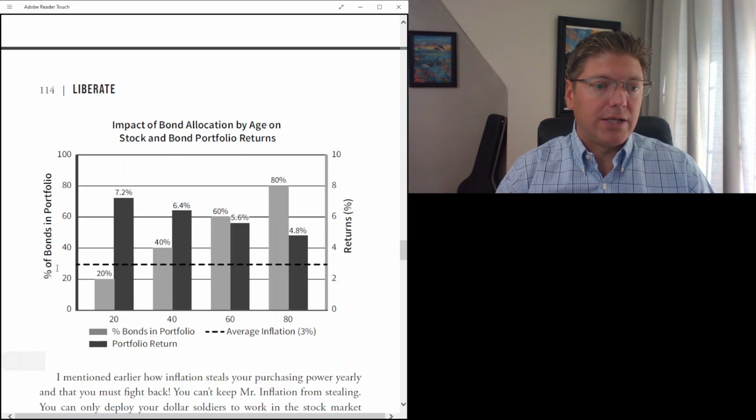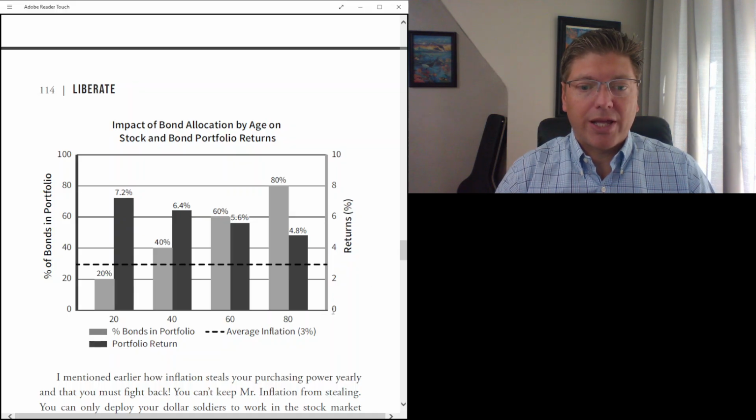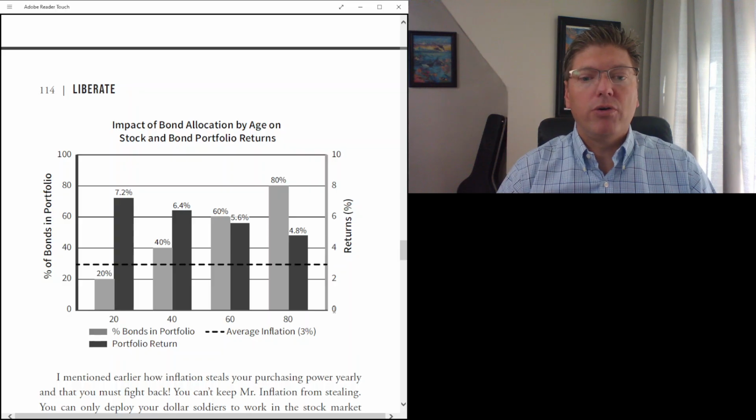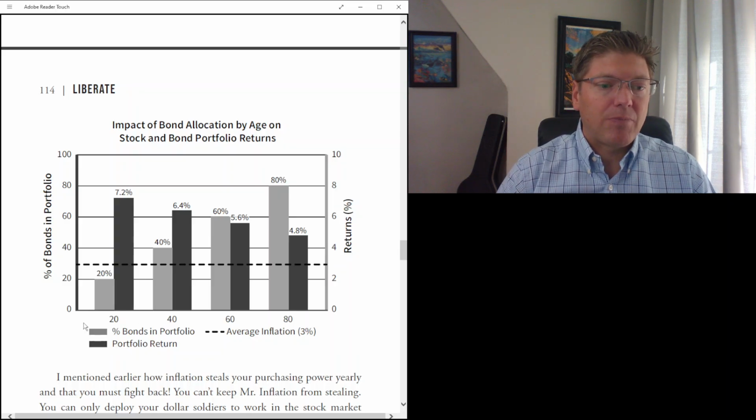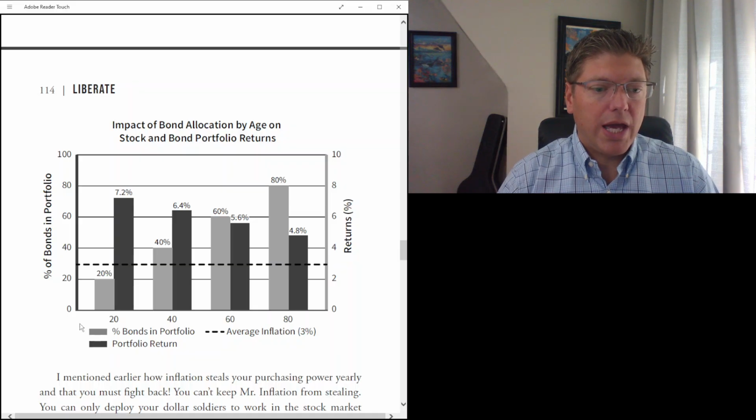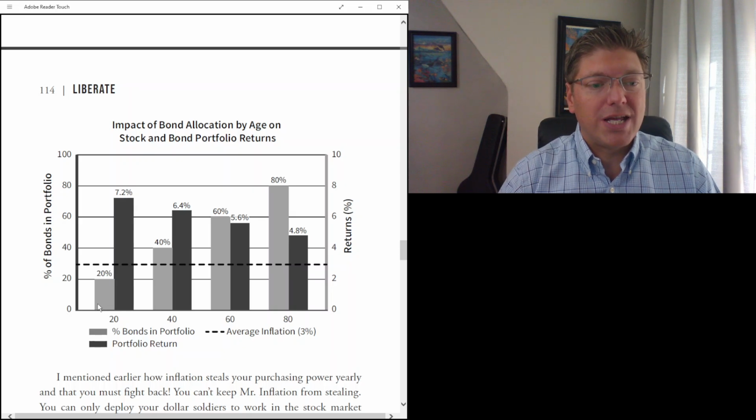What we're looking at over on this side, percentage of bonds in your portfolio, right? 0% allocated to bonds versus 100%. Over here, we're looking at the return on the portfolio from 0% average return to 10% average return. And then down here, we have the actual percentage allocated to the bond fund.